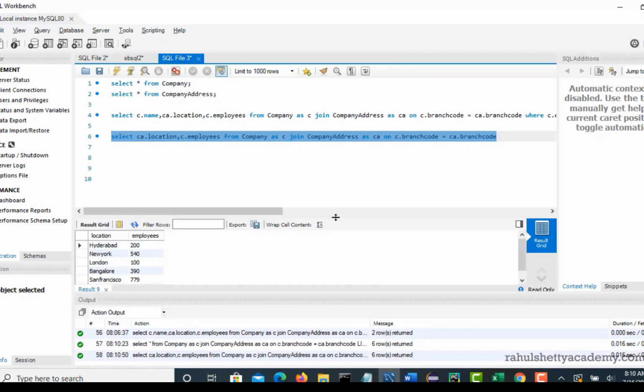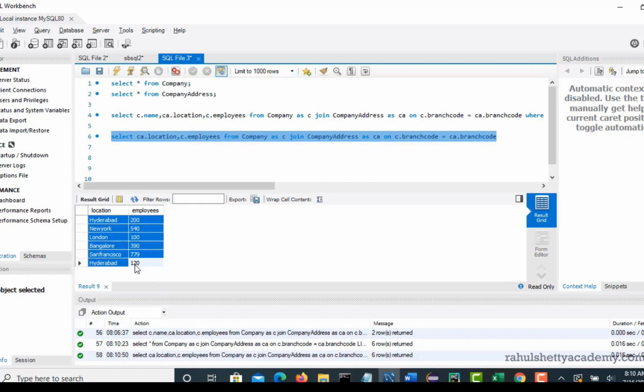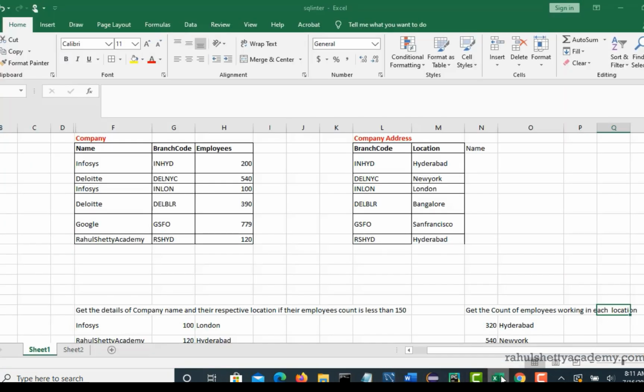Right. So this is an output, but this is only a partial solve. We want to get the count of employees working in each location. Here there is only one row for New York, 540, which is okay. London, Bangalore, San Francisco, everything is one location, so there is no need to sum up. But there is one location called Hyderabad where there are multiple rows. Our goal is to sum these and write 320 here, because we just need the count for each location.